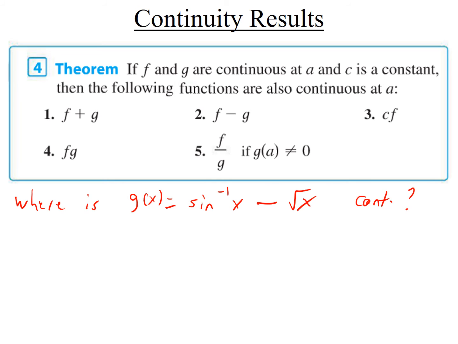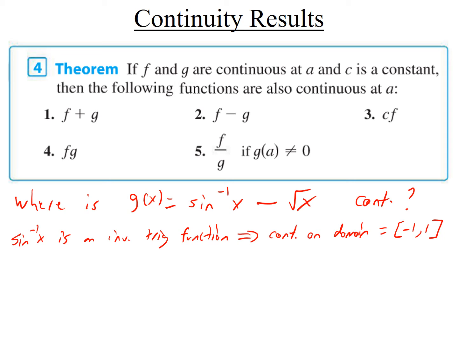So you're going to start off like this. You're going to say sine inverse is an inverse trig function, and the last result said that it's continuous on its domain. I'm not going to have room here to draw the graph, but if you can remember what the graph of sine inverse looks like, the domain was -1 to 1 with brackets like this.